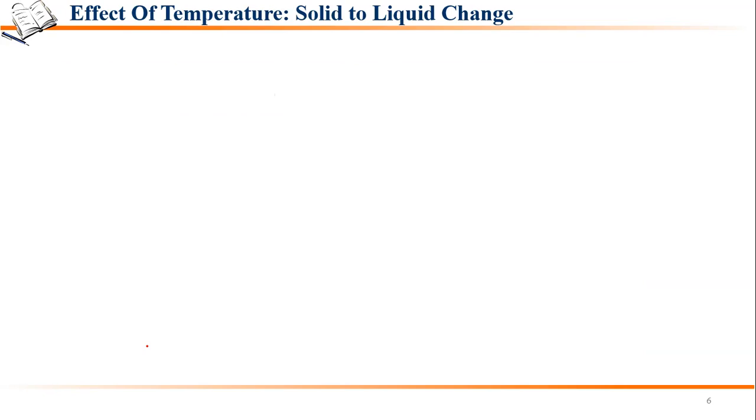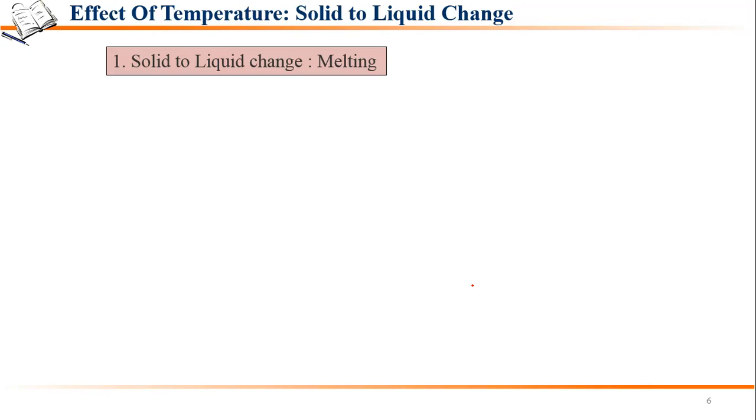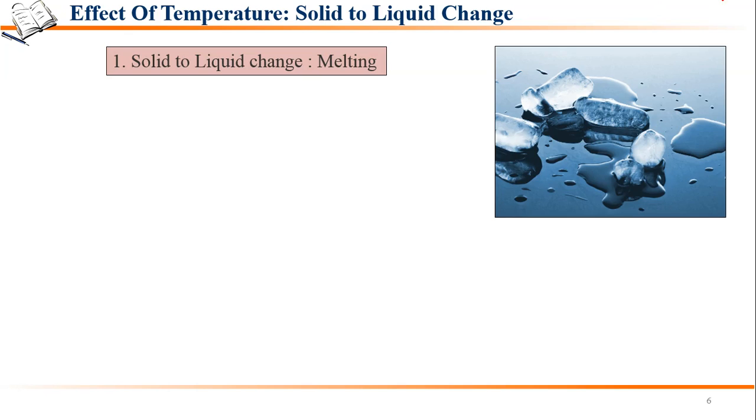So now what we have to study is the effect of temperature. What happens when we change the temperature? Okay. So first we are going to study the solid to liquid change. First is solid to liquid change, which is known as melting. So what we have observed is that when we heat ice, it changes into water. If the ice is heated, it changes into water.